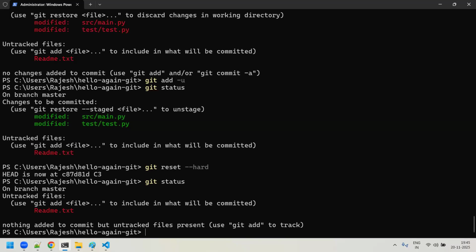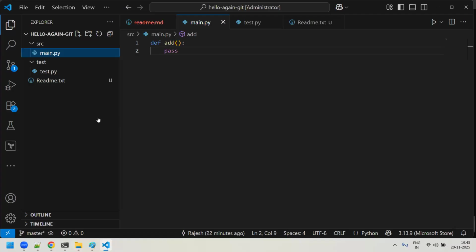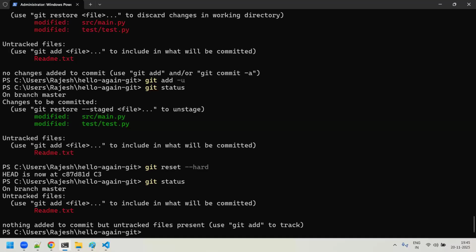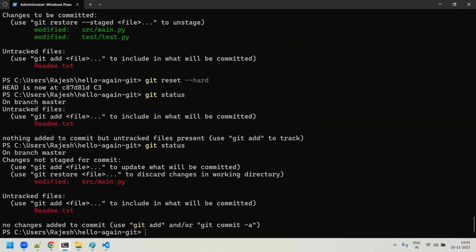Now what you will do, basically, you will say, okay, Rajesh, I'll do one thing. Again, I will try to do some modification to this file. Let's see. I'll go back here and add the same thing I did earlier under main.py, like the hashbang /usr/bin/env python. You will add these changes into main.py under the src. Now, if you come down here and do a git status, see here, it says this is under modified, but the other is under untracked.